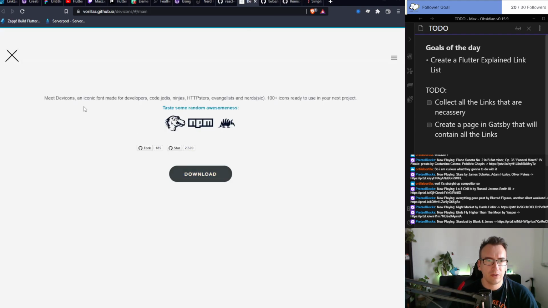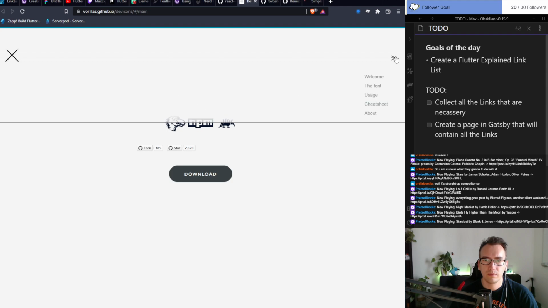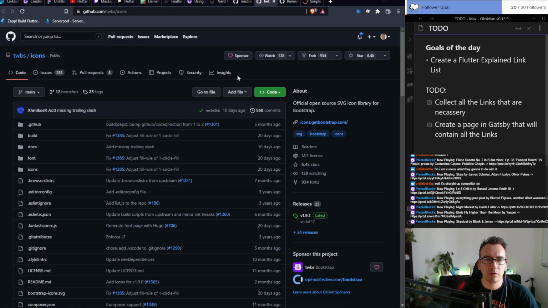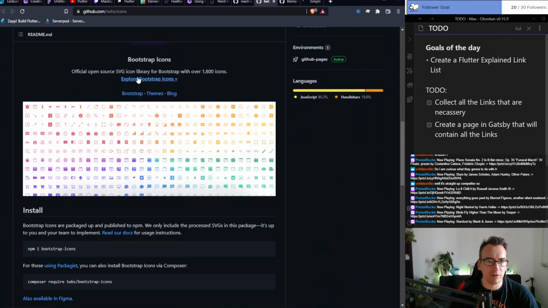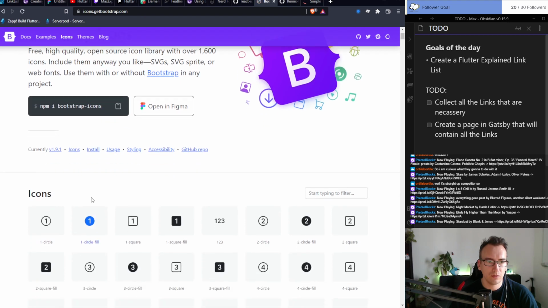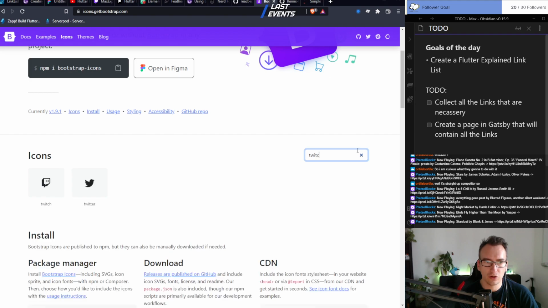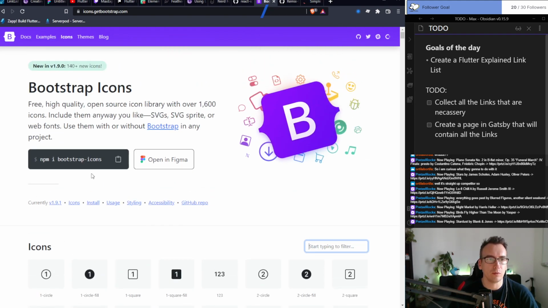There's some randomness, look. Welcome to font usage, cheat sheet, about. Okay, let's not use that, so then we have that. Explore Bootstrap icons. YouTube. Okay, Twitch. Yes. Twitter. Great. Yeah, perfect. So this is the one I want. So I could also just install this, but now we have it and that's fine.